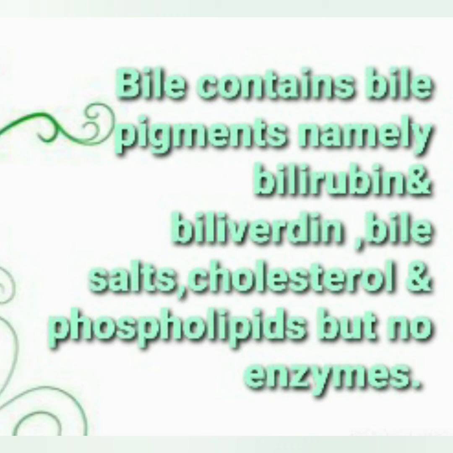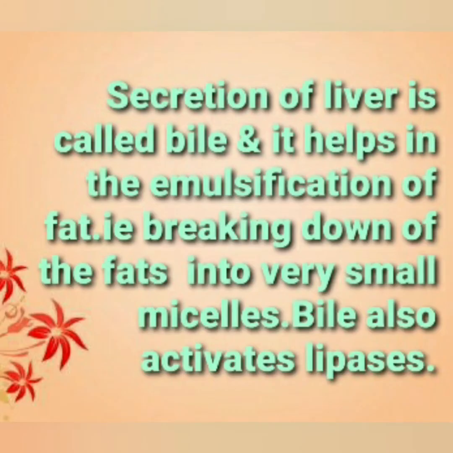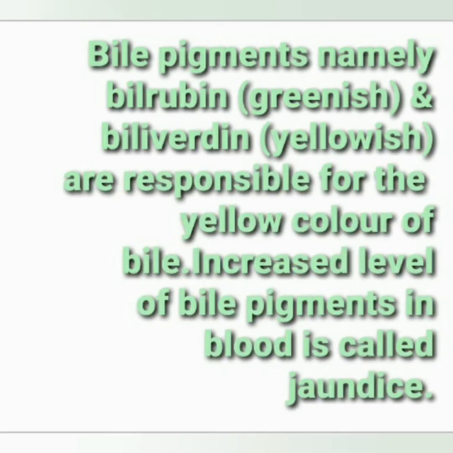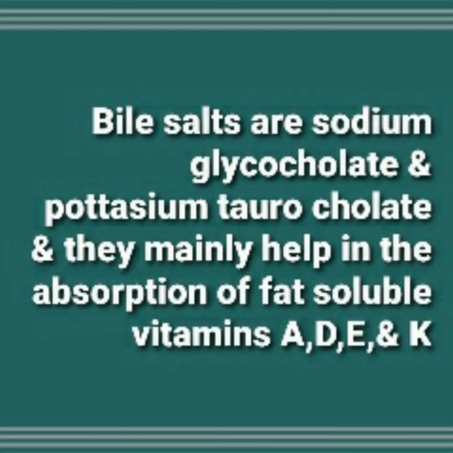Bile contains bile pigments, namely bilirubin and biliverdin, bile salt, cholesterol and phospholipids, but no enzymes. Secretion of liver is called bile and it helps in the emulsification of fat. That is breaking down of the fat into very small micelles. Bile also activates lipases. Bile pigments, namely bilirubin and biliverdin, are responsible for the yellow color of bile. Increased level of bile pigments in blood is called jaundice.